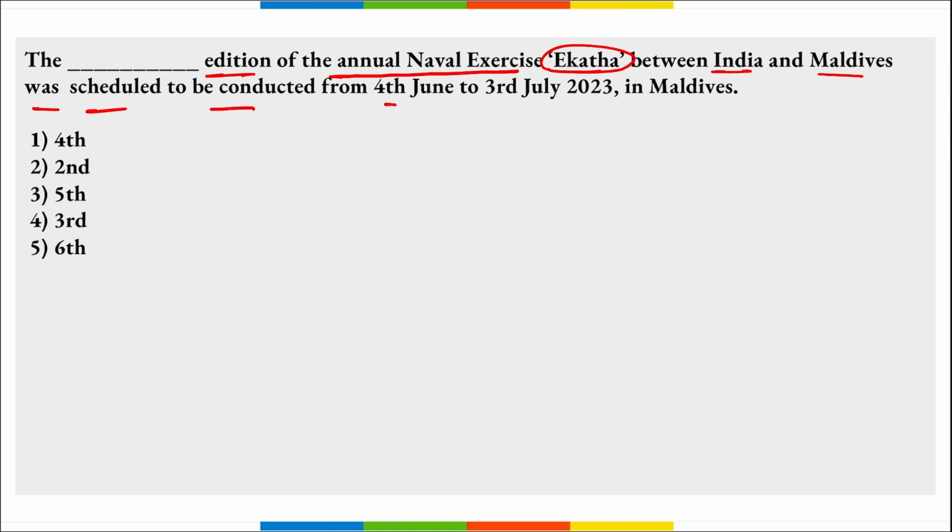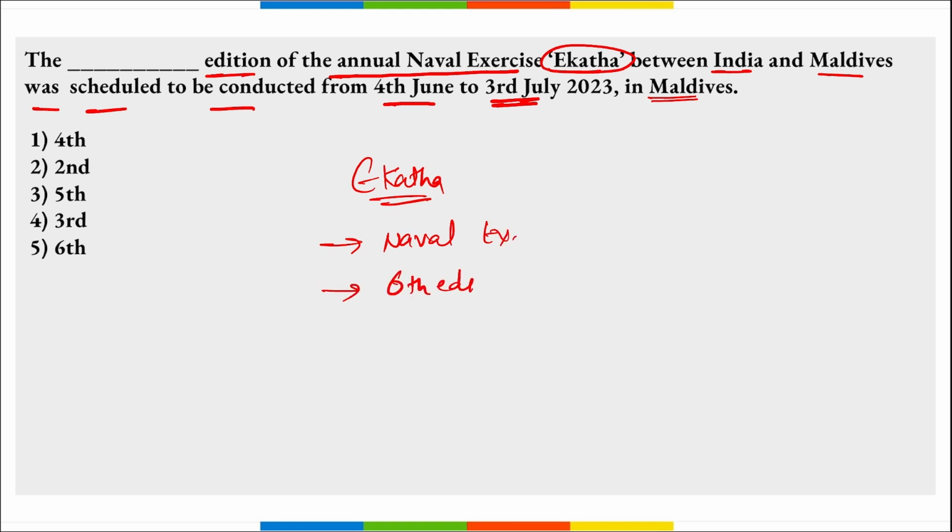Next, the dash edition of the annual naval exercise Ekuverin between India and Maldives was scheduled to be conducted from 4th of June to 3rd of July in Maldives. First of all, remember what is the name of this exercise? Ekuverin, right? This is a naval exercise. Then next thing, remember which edition it was, the 6th edition of this exercise. So right option here becomes option 5.